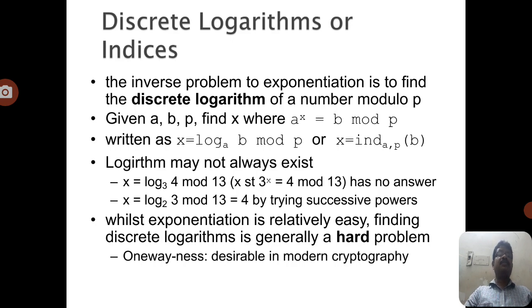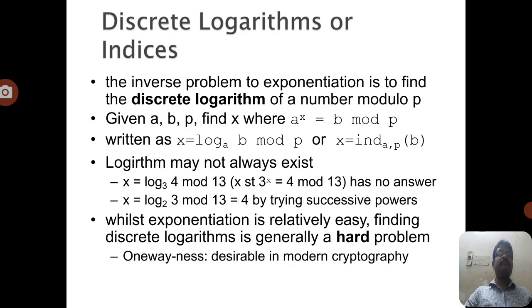The difficulty of the discrete logarithm lies in the powers of an integer modulo n. So for powers of an integer, a to the power x is congruent to b mod p, where b is the remainder, a is the base value, x is the exponent, and